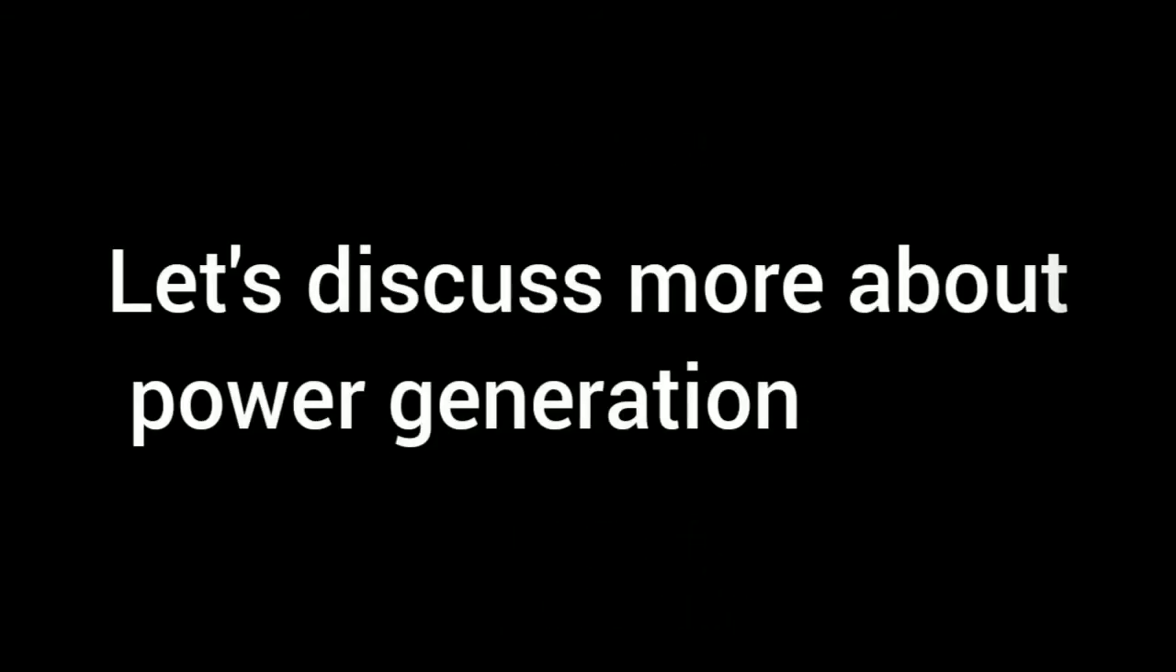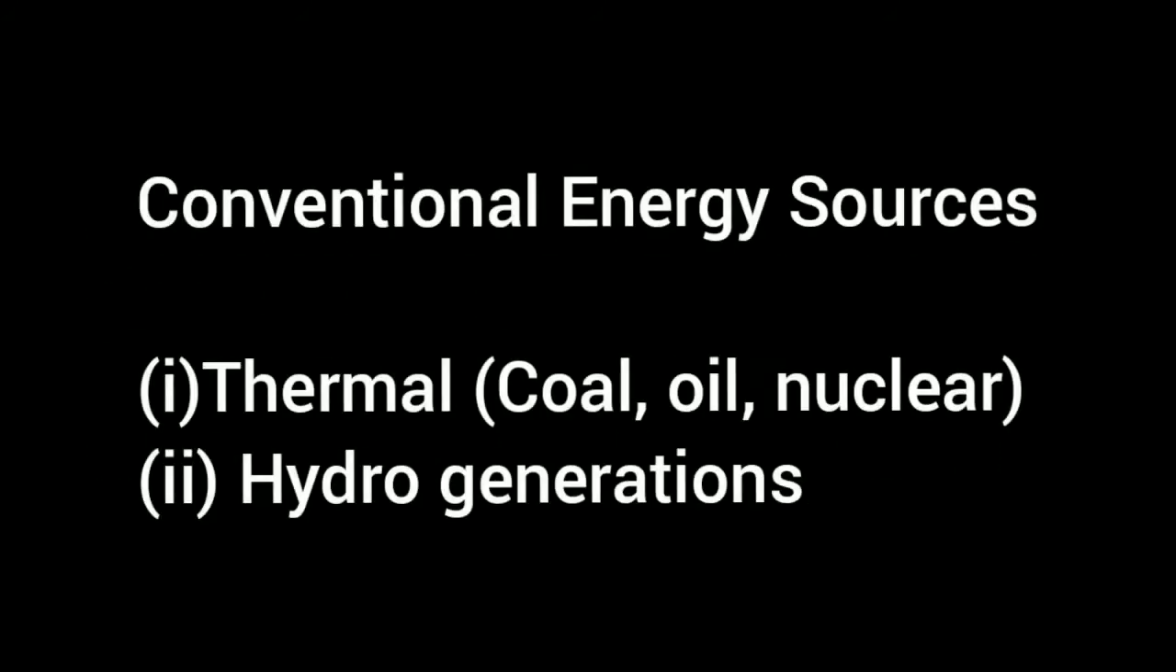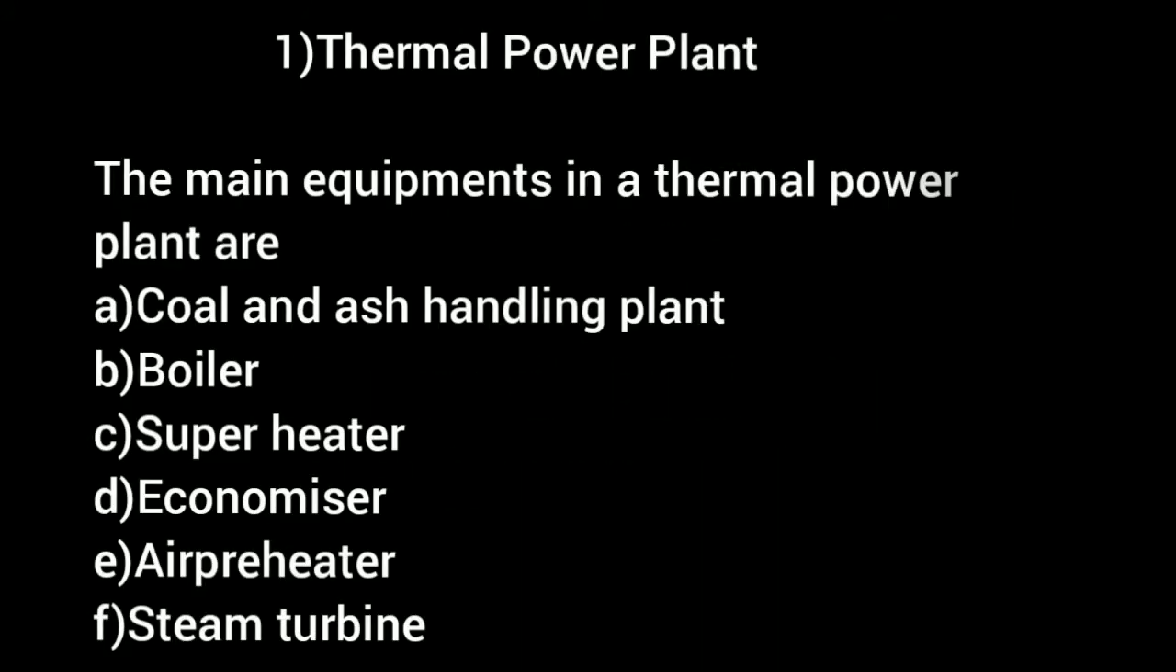And let's discuss more about power generation. Based on energy sources, there are two classifications. First one is conventional energy sources, and second one is non-conventional energy sources. The main conventional sources of electric energy are thermal, it can be coal, oil, and nuclear. And next is hydro generation. In India, as of now, about 65% of electric power used is generated in thermal plants, including nuclear. The remaining comes from hydro stations.